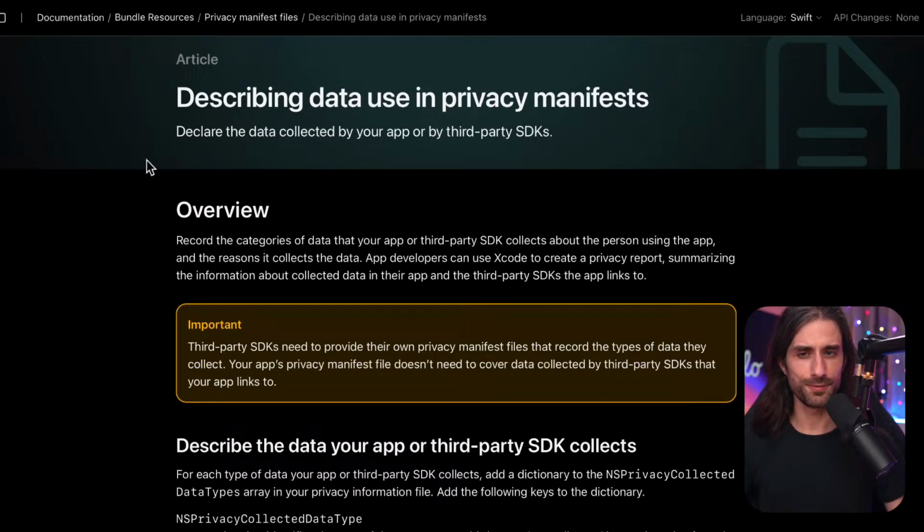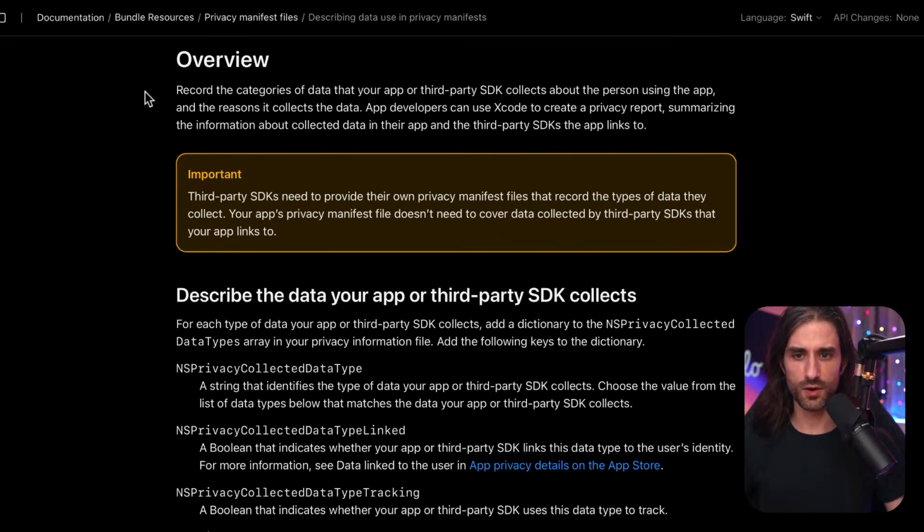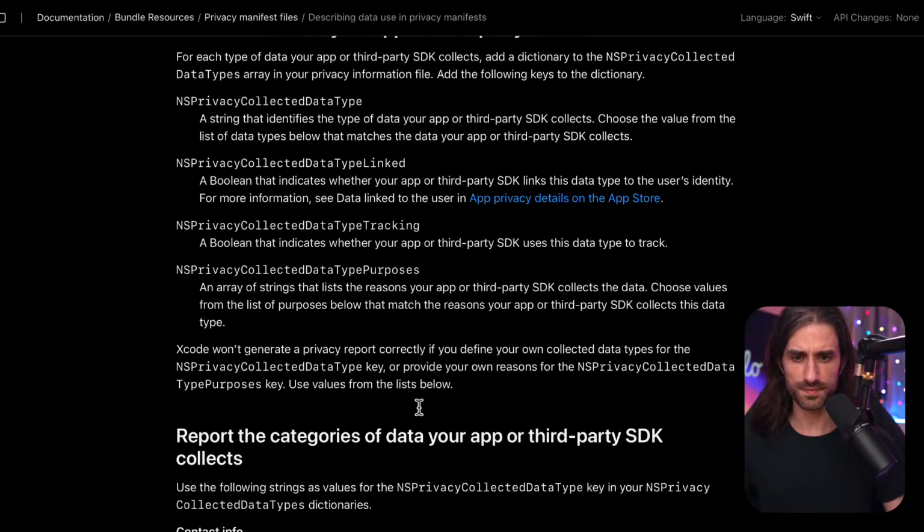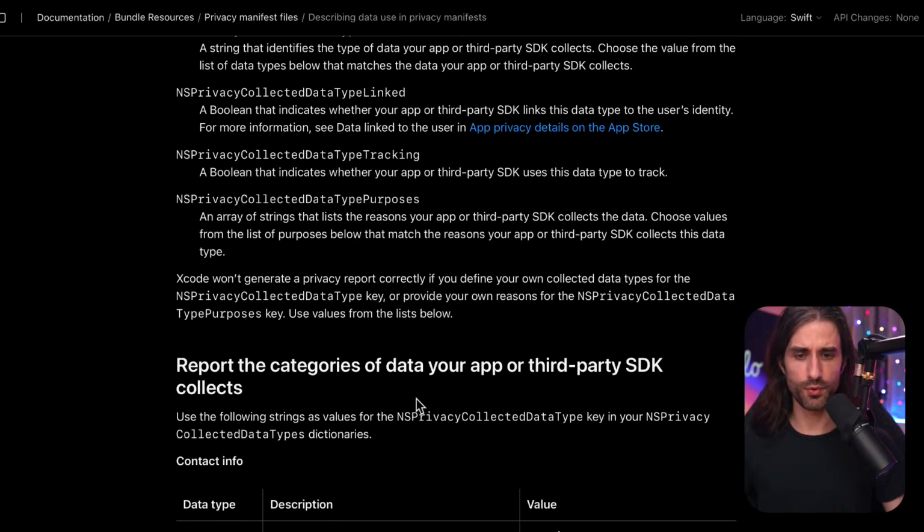So what do they allow us to do? They allow us to declare the data collected by your app or by third-party SDKs. They are basically some kind of property list, from what I understand, where you both say what data is collected and for what purpose, and also which critical API is used and for which reason. So you have the type of data that you collect, the data that is linked to the user, that is tracking the user, and the purpose for which you access the data. You need to use some predefined values.